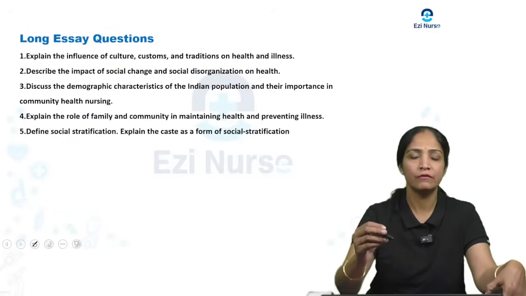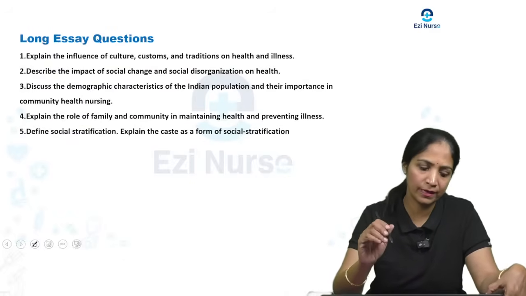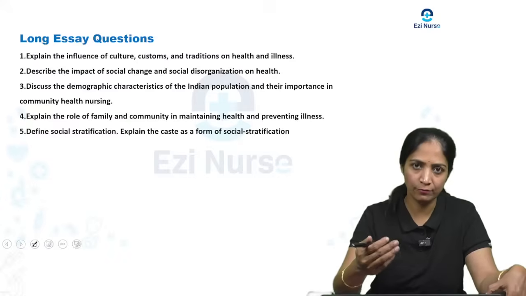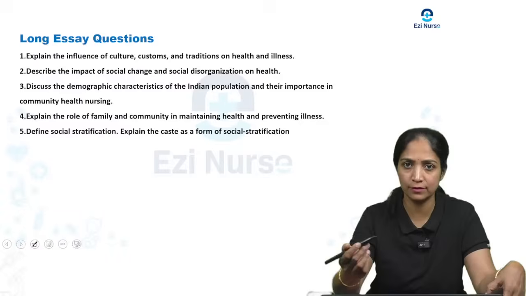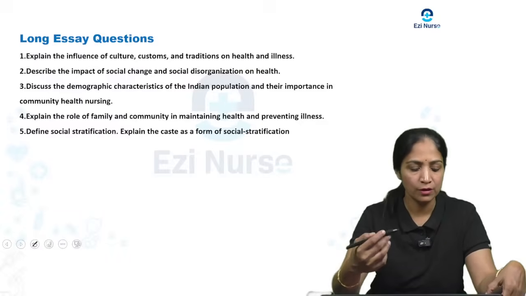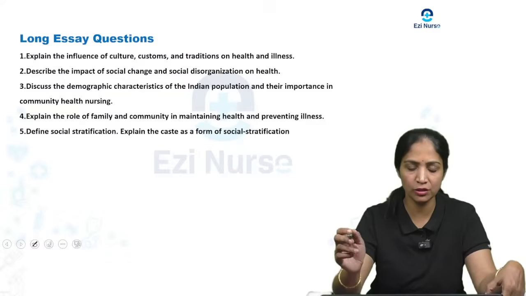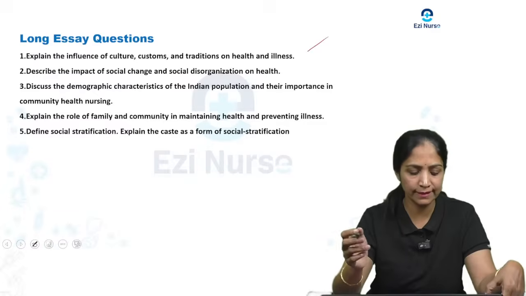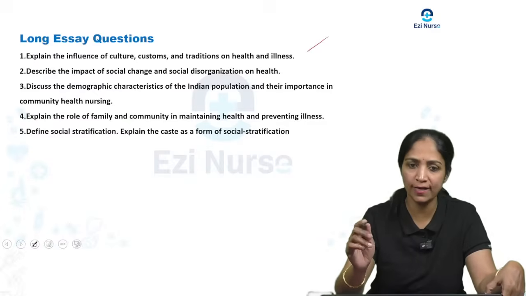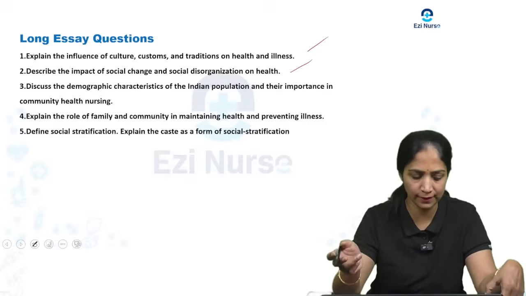Next, coming to the main important questions in sociology. I am going to discuss the important questions that were repeatedly asked in previous year question papers. Explain the influence of culture, custom and tradition on health and illness. Describe the impact of social change and social disorganization on health.